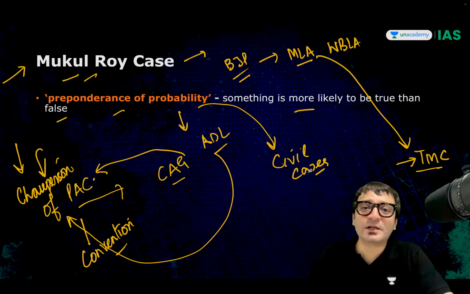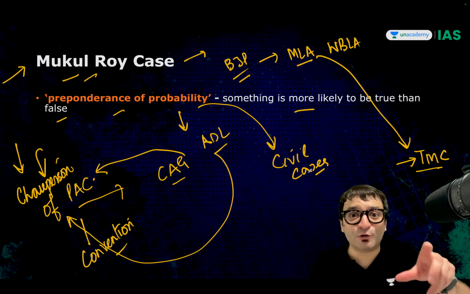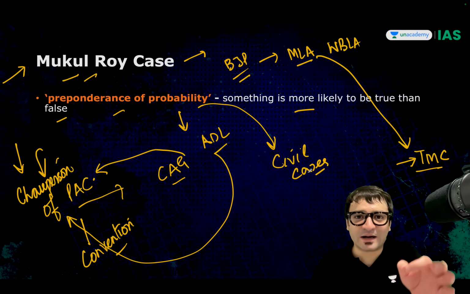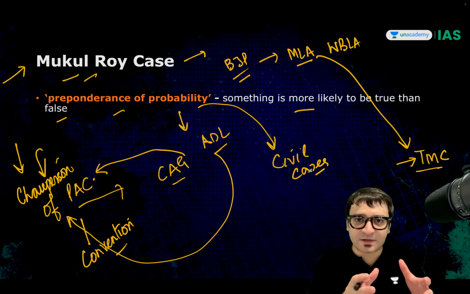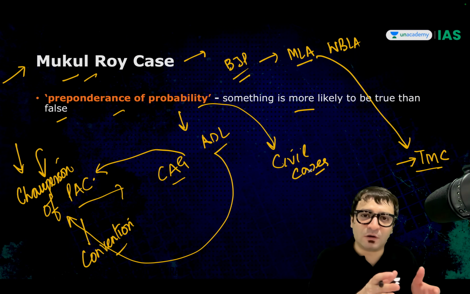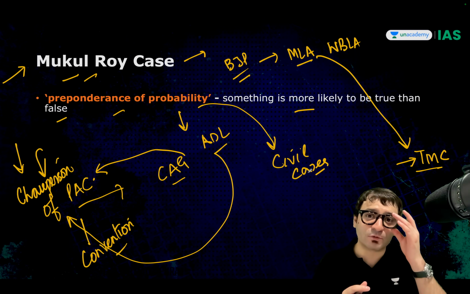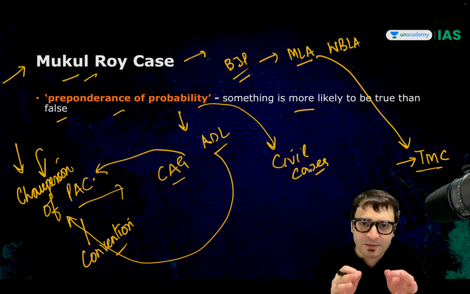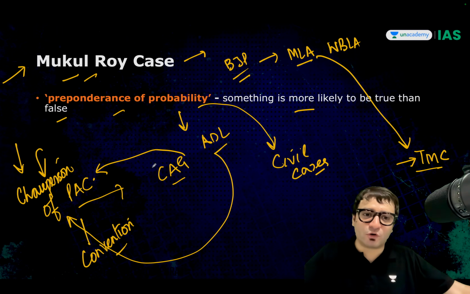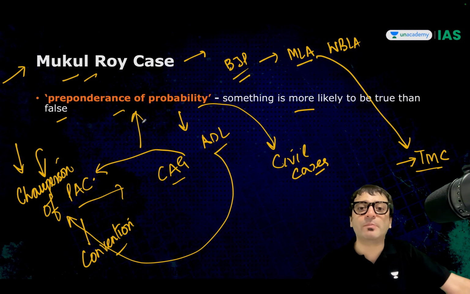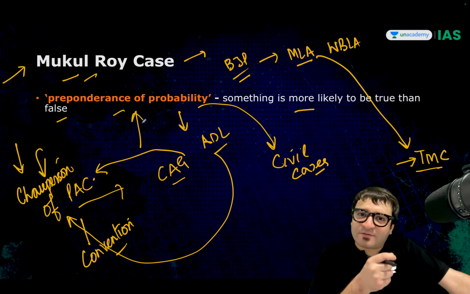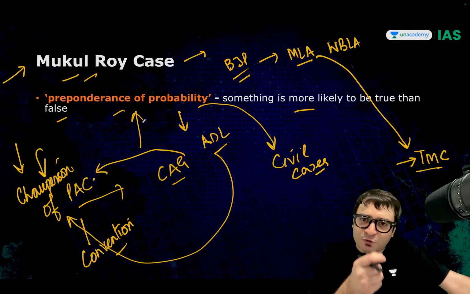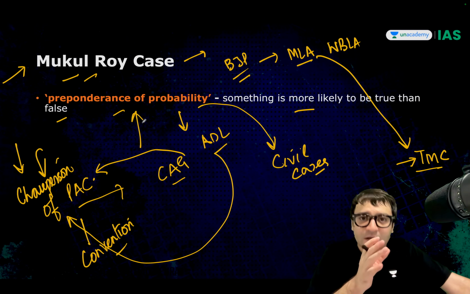Preponderance of probability. For example, this was used in the Ayodhya case. Ayodhya Ram Janmabhoomi case, where the dispute was over the 2.77 acres of land, whether this belongs to Lord Ram or this belongs to the Muslims. The Supreme Court, 5-judge bench of the Supreme Court, invoked this preponderance of probability to decide who is more likely to have retained the control of this disputed land without any break.